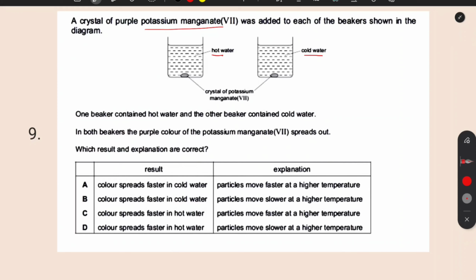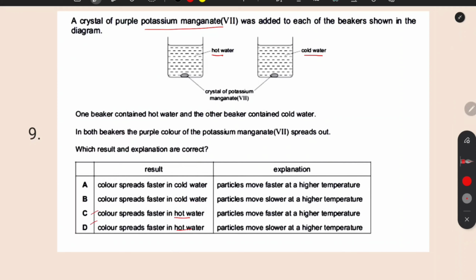Right now we are discussing temperature, and we have learned that if you increase temperature, molecules will diffuse faster because their kinetic energy increases. They will strike each other and move apart, moving from higher to lower concentration in a faster way. So color spreads faster in hot water because the temperature is increased.